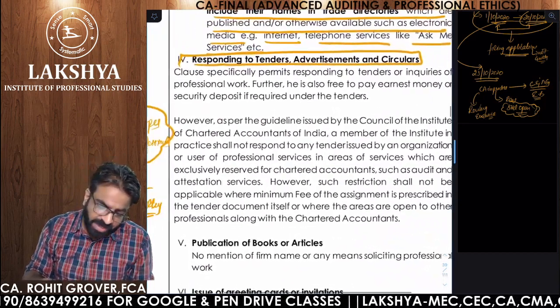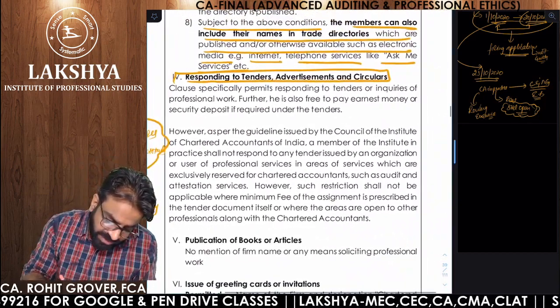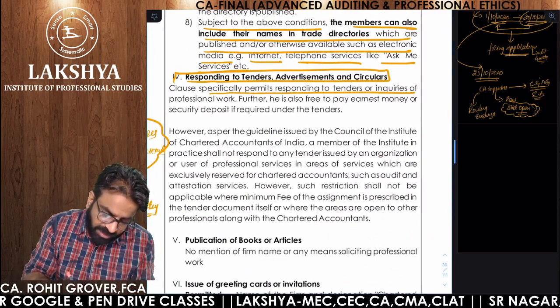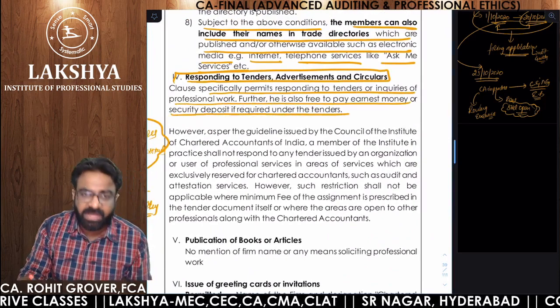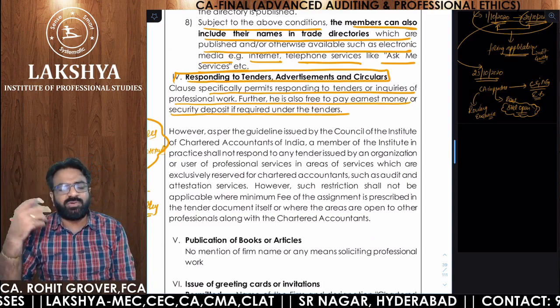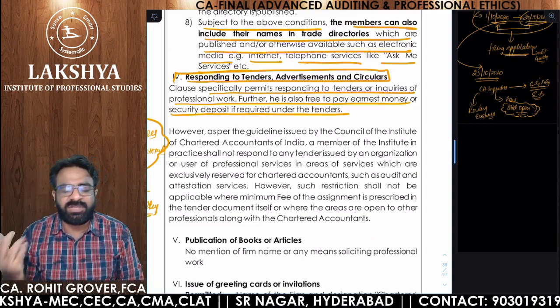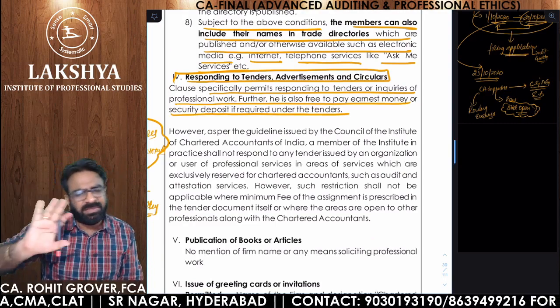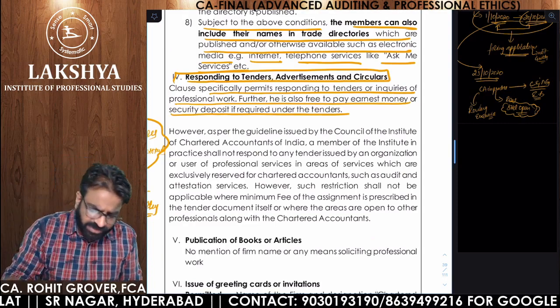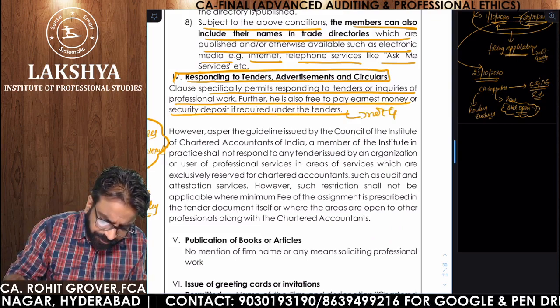So see, this clause specifically permits responding to tenders and inquiries. Further, he is also free to pay the earnest money or security deposit if required. If the tender person requires you to deposit some caution deposit, earnest deposit, or security deposit, and you are depositing that, then also it is fine. You are not guilty of professional misconduct. So not guilty so far.